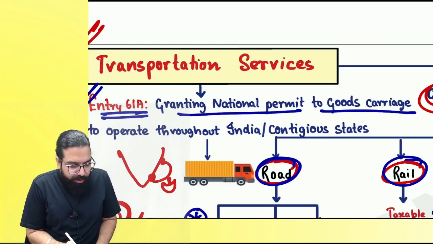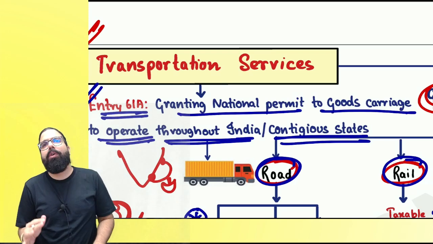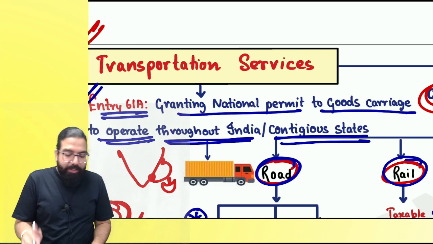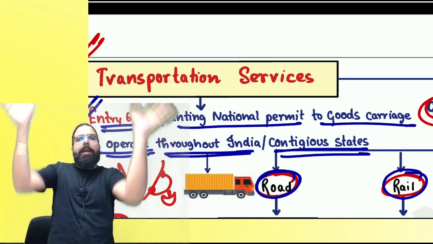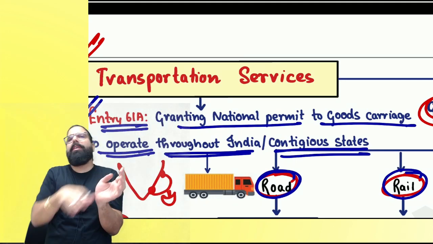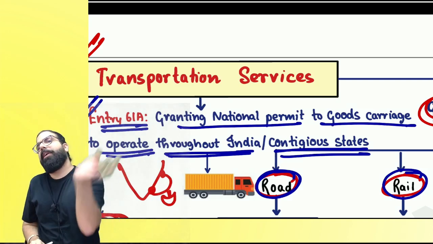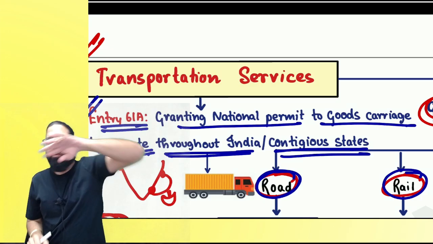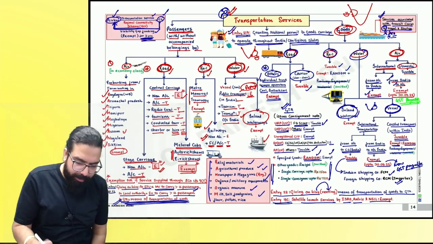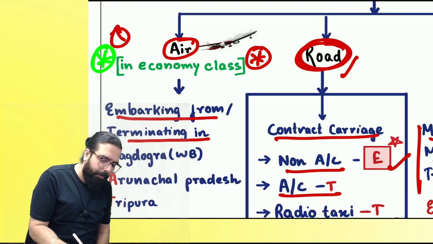Granting of national permits to goods carriers to operate throughout India or contiguous states, there will be no GST. What is a contiguous state, everyone? The neighboring state. We share the common border. So if I am in Karnataka, whatever is the neighboring state will be the contiguous state. So if any permission is given to operate in a contiguous state or nationwide, both are exempted. Are we all 100% clear, everyone? Remember for your exam, very, very important chart.